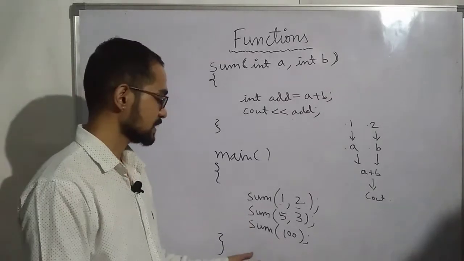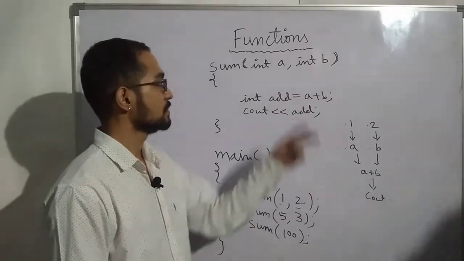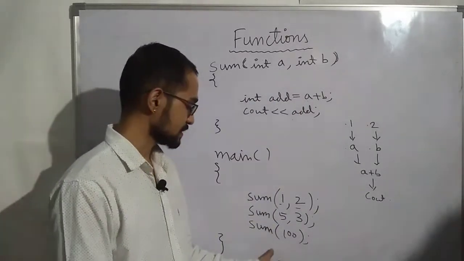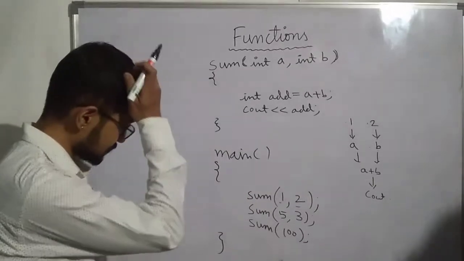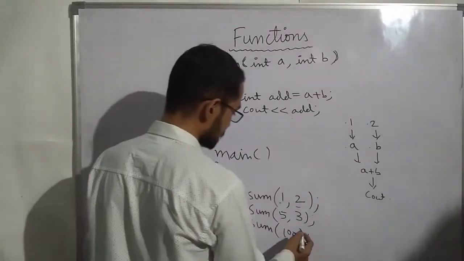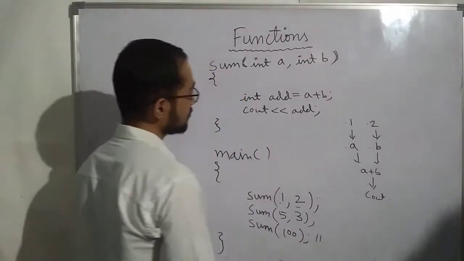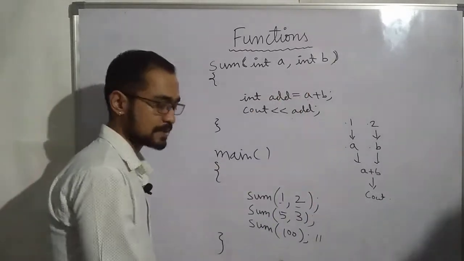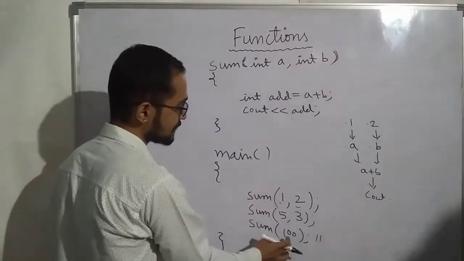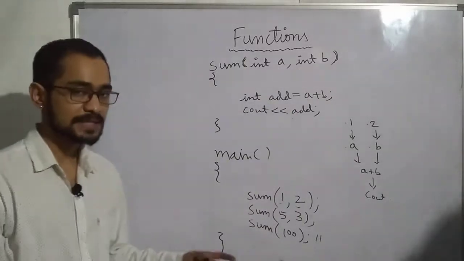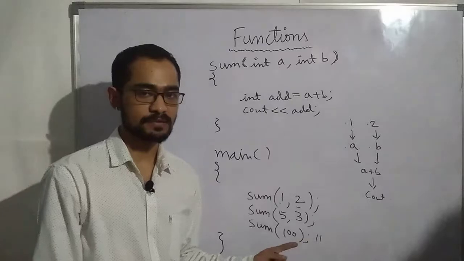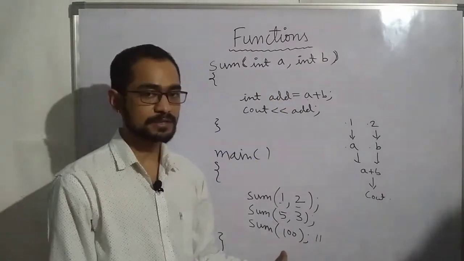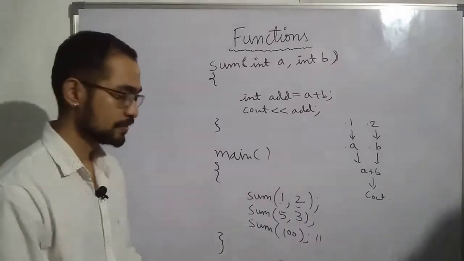Because there is only one parameter, and you have two parameters and are passing only one parameter to this function, this will be an error. The number of values that you pass should be equal to the number of parameters. If there are two parameters, you should always pass two values. You cannot pass three values or one value. It is compulsory that the number of parameters and the number of values you pass should be the same.